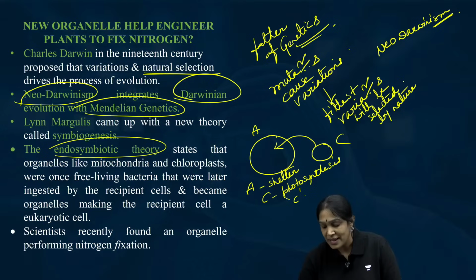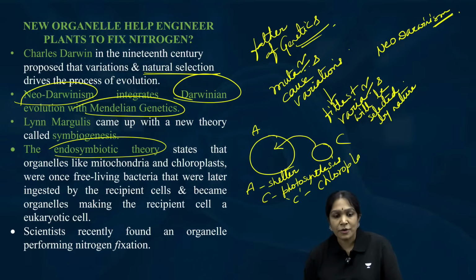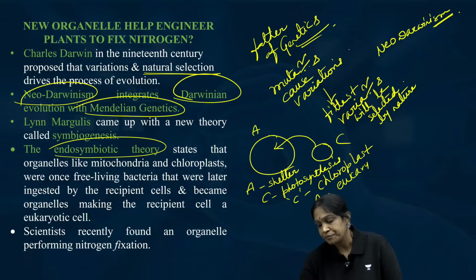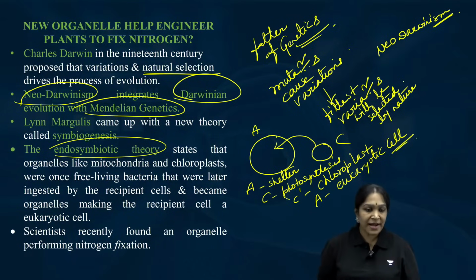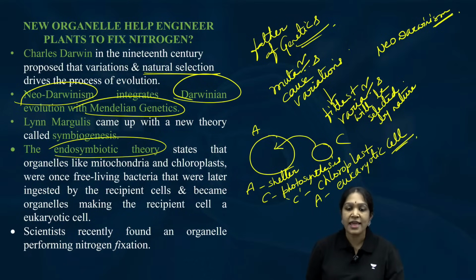Our chloroplast. C became chloroplast and A became a eukaryotic cell. This is mitochondria and chloroplast. This is how they evolve.